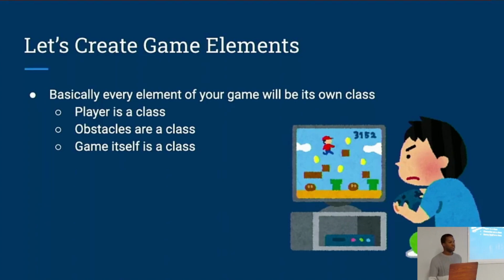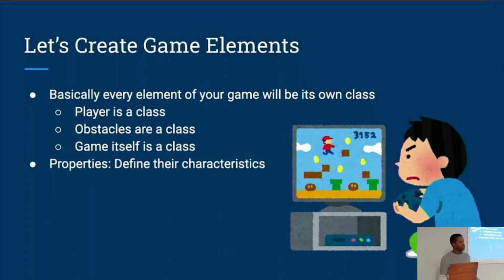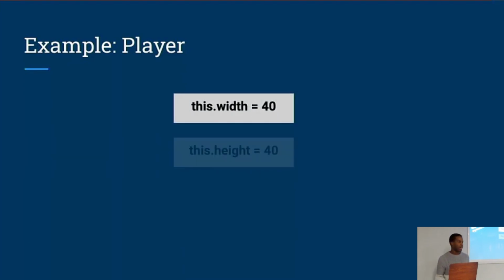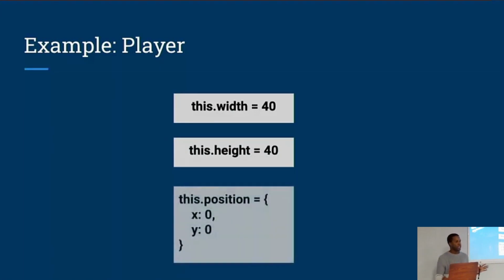And then when you have your classes, you can give them some properties that are going to define their characteristics, be that size or color. And then you're also going to give them some methods that will define their behaviors. So let's take a concrete look at a specific example. Let's start off by making a Player class. What are some basic properties that we might want our Player class to have? So the little white square in the game that I showed you. Well, for starters, we'll probably want to give it some sort of size, so we'll give it properties width and height. And then we also probably want to give it a position, so somewhere to appear on the canvas. That could be represented as a set of x and y coordinates, like so. So these are some bare bones properties, and let's see what that would look like in our game world.